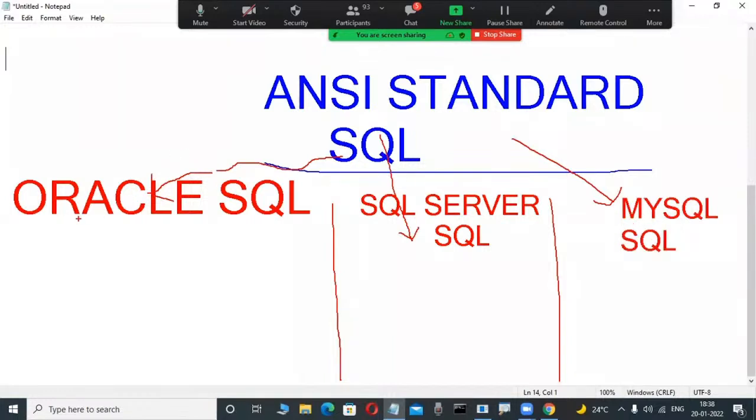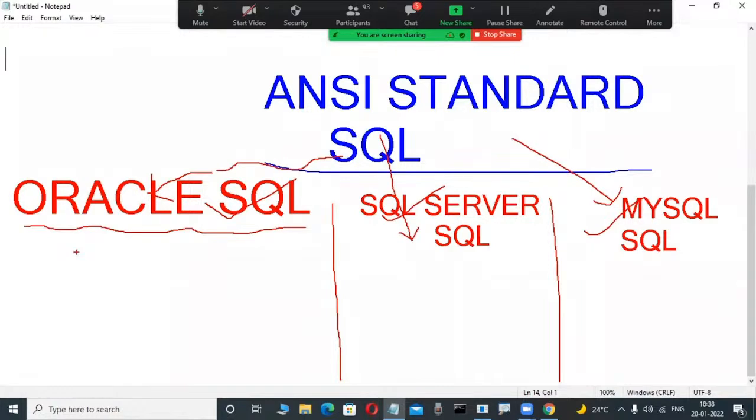That's why in our class we are learning Oracle SQL. How do we differentiate all these SQL languages? Conceptually they are the same. Conceptually means table is there, view is there, procedure is there, function is there, trigger is there, package is there in Oracle SQL. In SQL Server also, what is a table, what is a view, what is a synonym, what is an index, what is a procedure, what is a function, what is a trigger, same. In MySQL also table, procedure, function, trigger, these are the same conceptually, but syntactically totally different. The first three or four syntaxes are the same, but otherwise totally different.